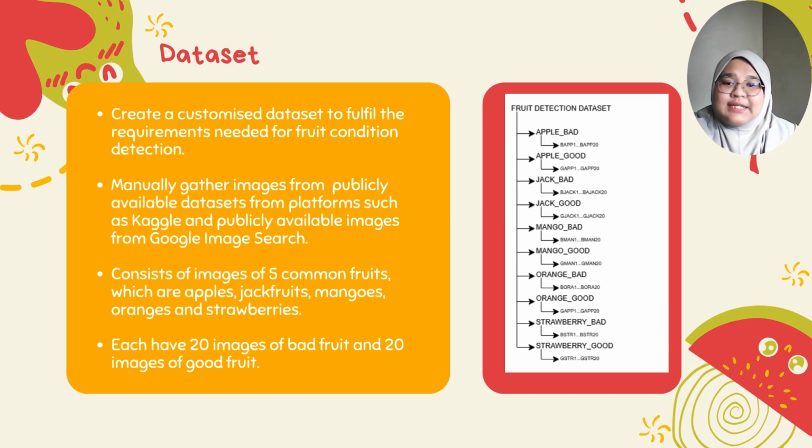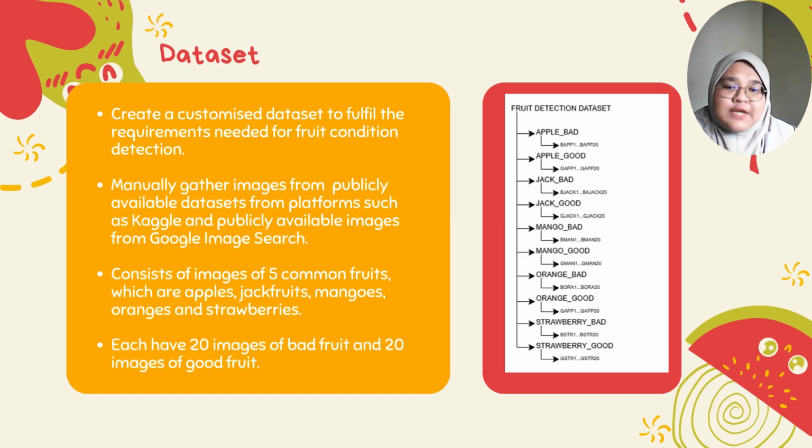For the dataset in this project, we create a customized dataset to fulfill the requirements needed for the fruit condition detection. We also manually gathered images from publicly available datasets such as Kaggle and also publicly available images from Google Image Search. Our dataset consists of images of five common fruits, which are apples, jackfruits, mangoes, oranges, and also strawberries.